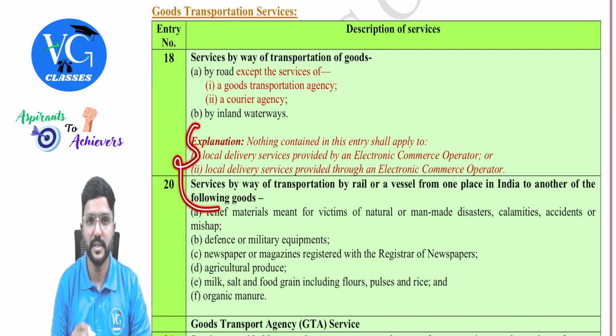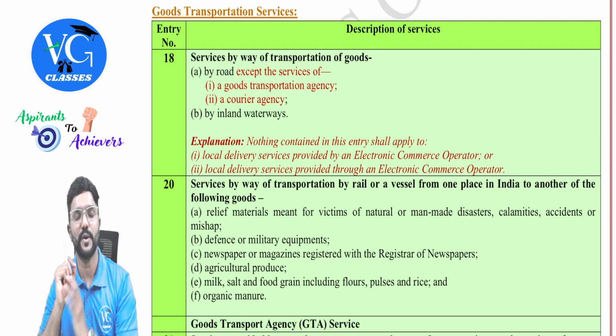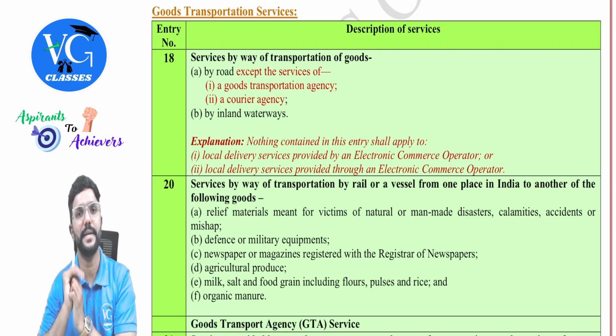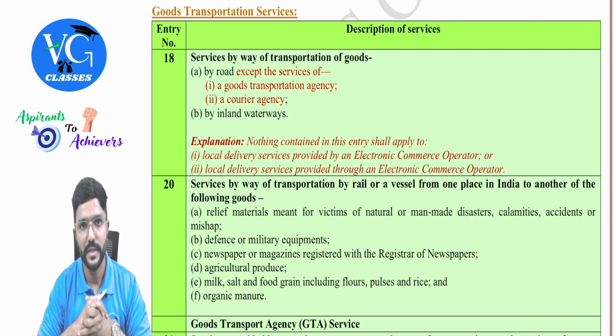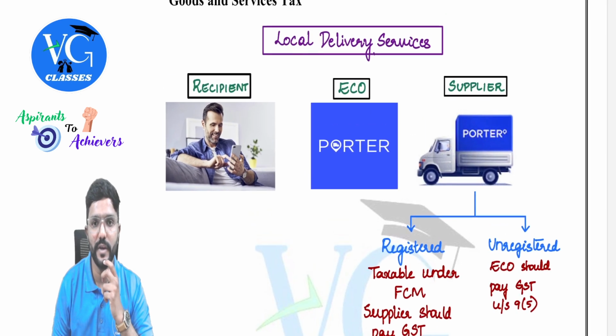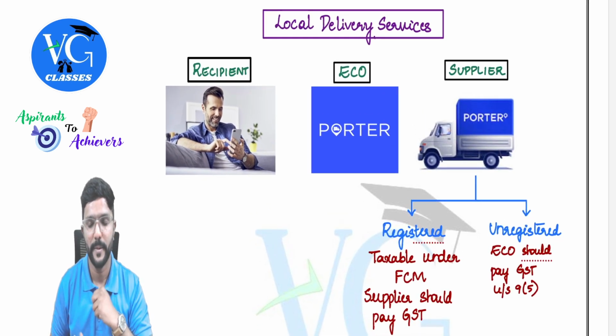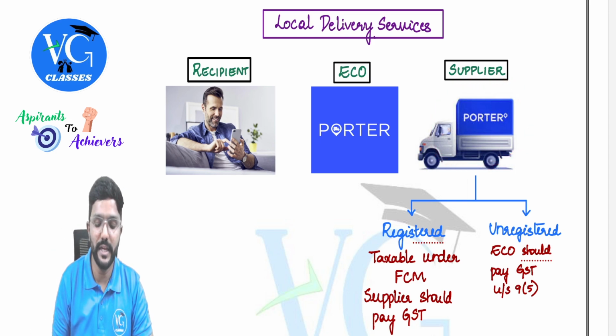And I hope you guys remember this. This is a new addition in section 9(5), guys. If there are any local delivery services provided by or through an e-commerce operator, the e-commerce operator has to pay GST as per section 9(5). Is that clear? We have seen this already under section 9(5), which is a new addition. If a recipient is booking any delivery services through Porter, the actual supplier, who is a third person, please be careful, this e-commerce operator is not the actual supplier in this case. So the actual supplier who owns the vehicle will come and provide the delivery service.